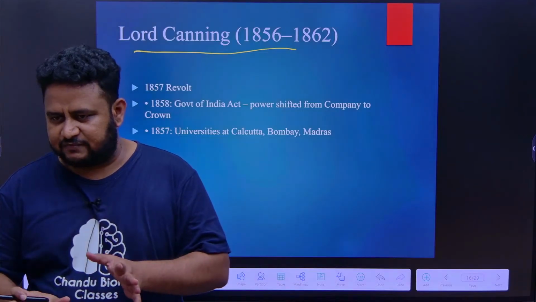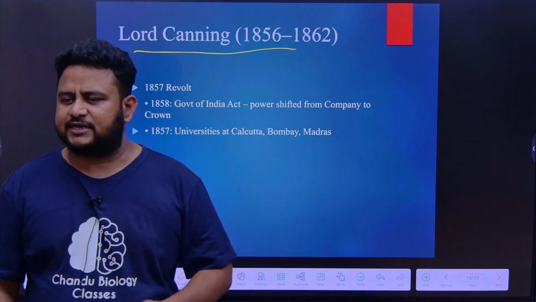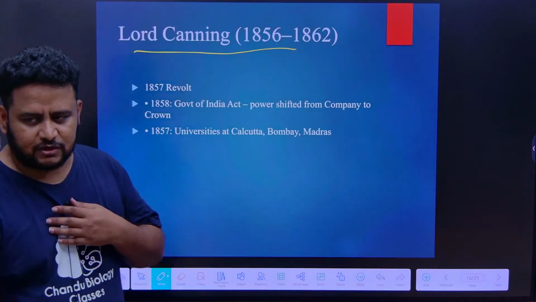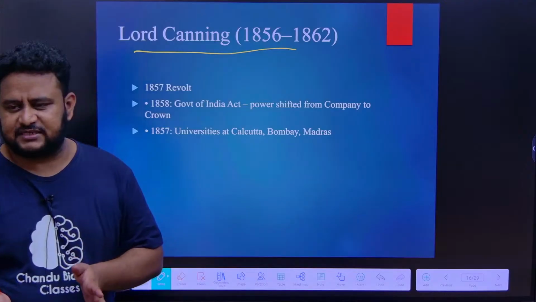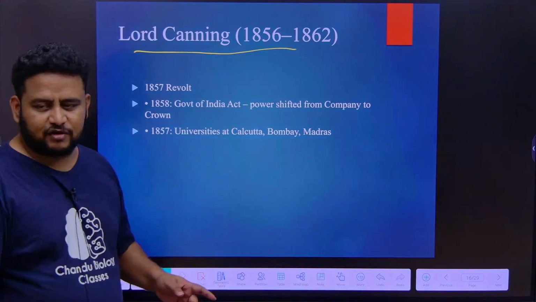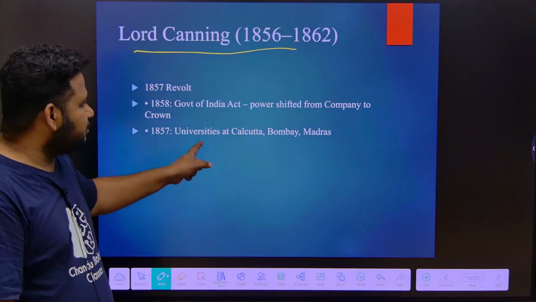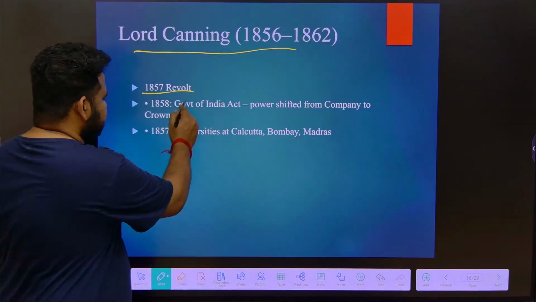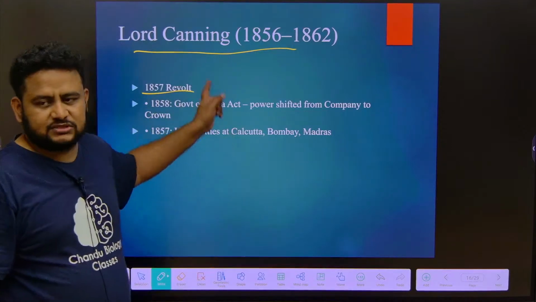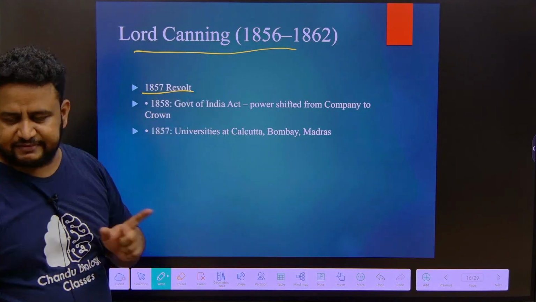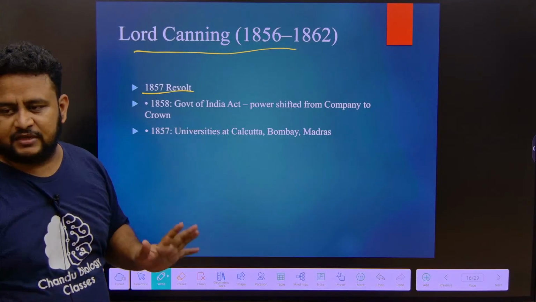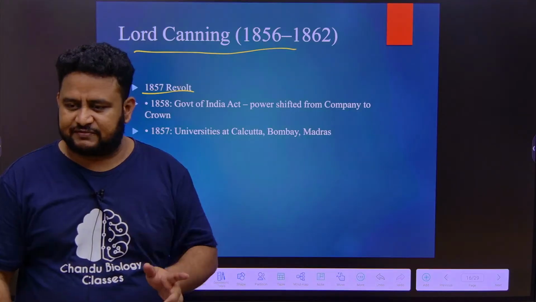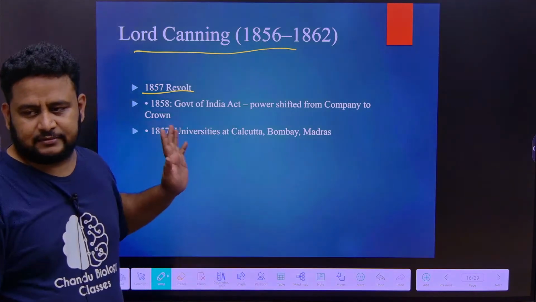Already they had fought a very important revolt with India. Under the 1857 revolt, the British had to defend themselves. So they wanted to make some policies which are sensitive to India. So they shifted the power from the company to the crown. They passed an act after the 1857 revolt. Who was the Governor General of India during the 1857 revolt? It is Lord Canning. If they ask this question, please remember: Lord Canning.